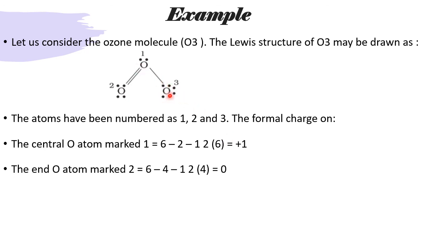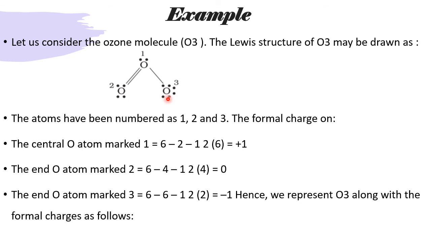Now for the third O. Number of valence electrons, how many? 6 as usual. Now the number of free electrons which are not busy in the bonding: 1, 2, 3, 4, 5, 6. I have taken 6 here. Now half the number of electrons busy in the bonding. How many electrons are busy in the bonding? 2 electrons are busy in the one bond. One bond equals 2 electrons, so half, 2 by 2, is 1. So 6 minus 6 equals 0. 0 minus 1 equals minus 1. So the formal charge on this equals minus 1.